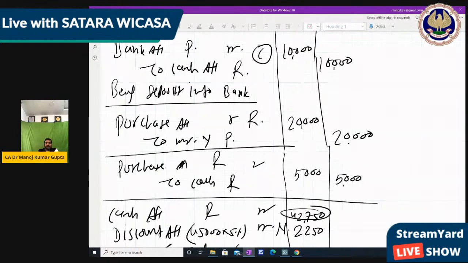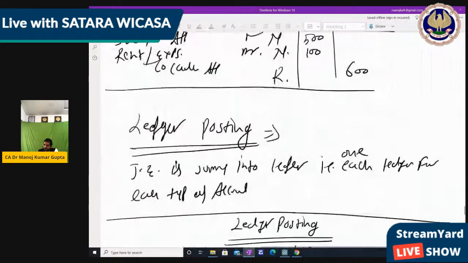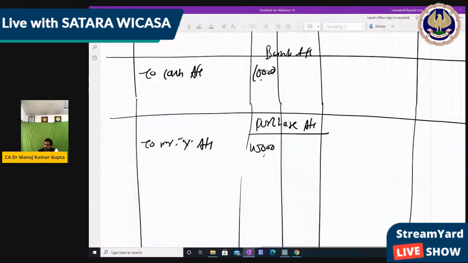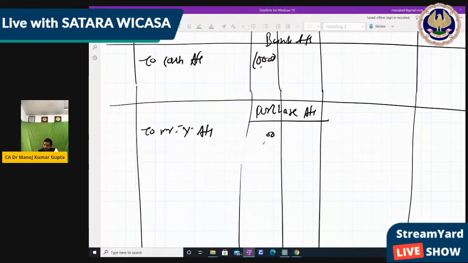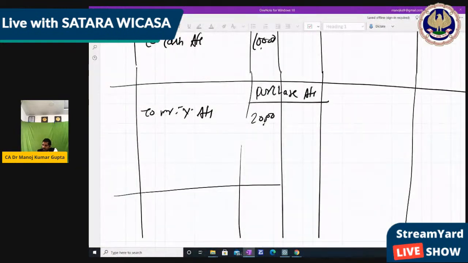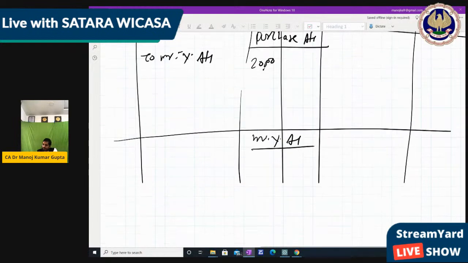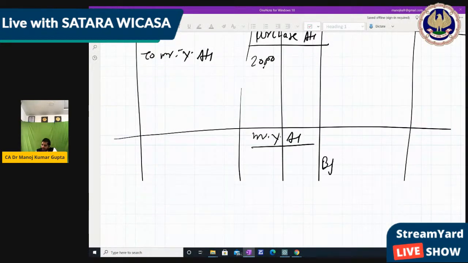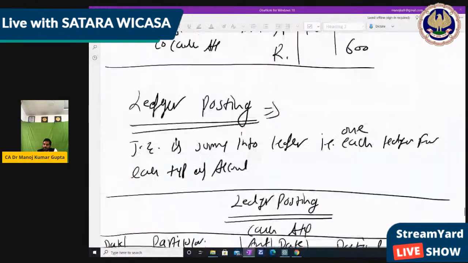Then Mr. Buy account also has to be made, so we make Mr. Buy account also. This is 20,000, right? Now prepare Mr. Buy account. Write on the credit side by purchase account 20,000, right? So the next transaction also gets over.